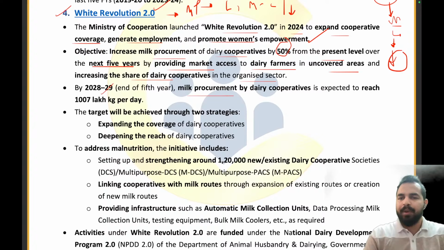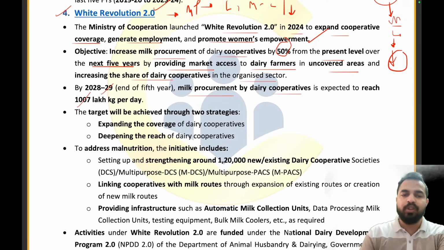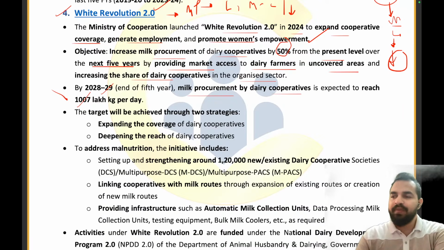By 2028-29, the milk procurement by the dairy cooperatives is expected to reach 1,007 lakh kg per day. You can see here, my dear friends, that the milk procurement through the dairy cooperatives, we want to expand it to reach 1,007 lakh kg per day by 2028-29. That is the target. So please note this down. That is very important. Now, how will this target be achieved? The target will be achieved through two strategies.